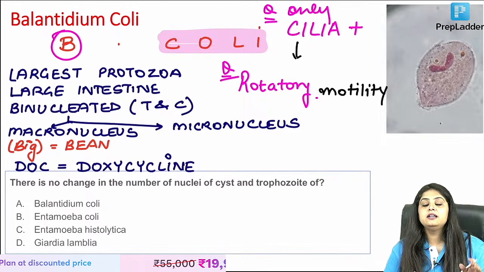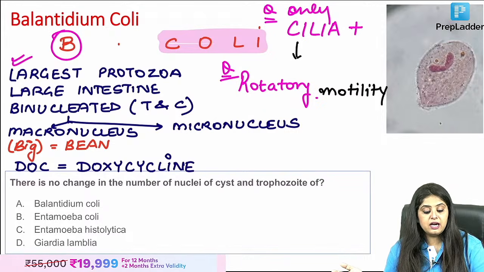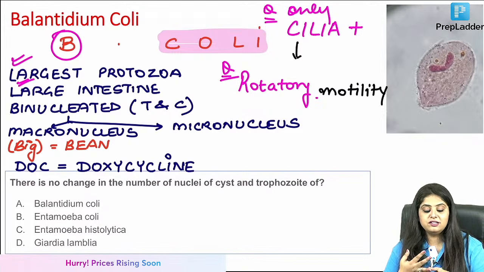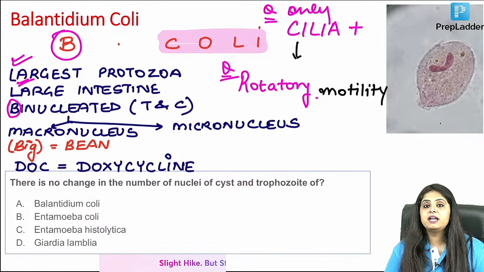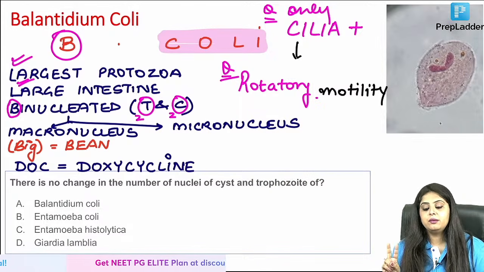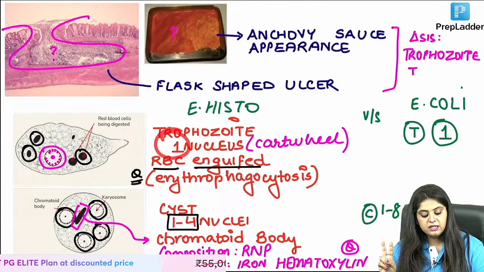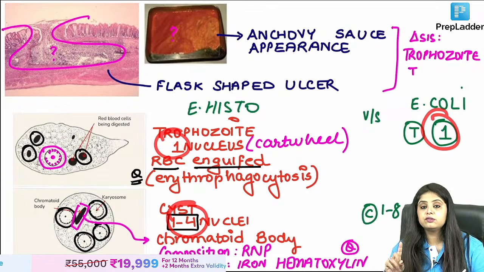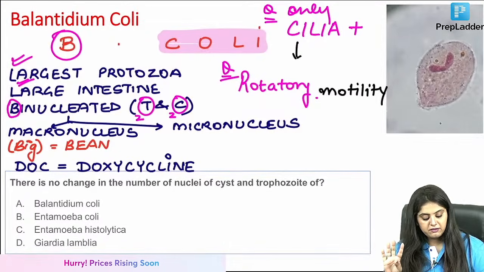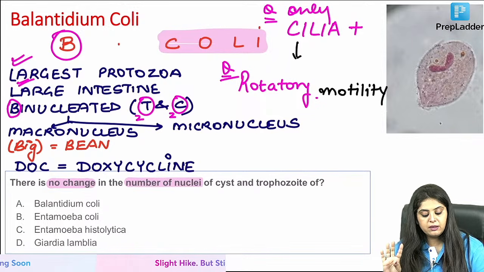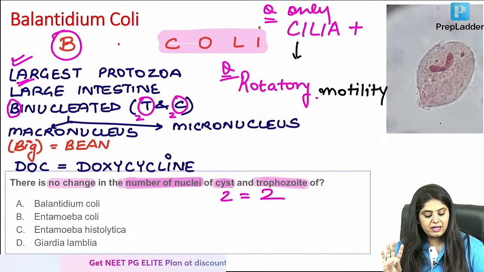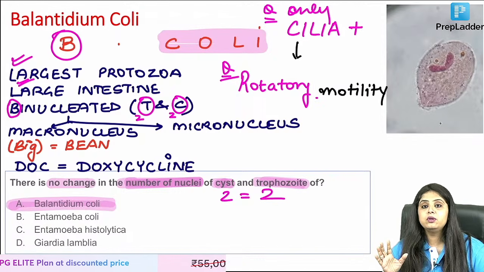Now B for Balantidium, B for big, bada. It is going to be the largest protozoa of our intestine. Which intestine, ma'am? Bada intestine means the large intestine. How many nuclei does it have? Binucleated. So whether it is a trophozoite, 2 nuclei. Whether it is a cyst, 2 nuclei. Until now you were saying that, ma'am, trophozoite has 1, so cyst has 4. Trophozoite has 1, so cyst has 8. Cyst always had more nuclei. This is the first parasite where you're being taught that there is no change in the number of nuclei in cyst and trophozoite. Both of them have 2 equal to 2. Which is that parasite? It is going to be Balantidium coli.